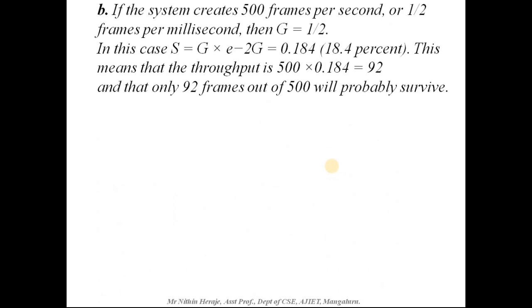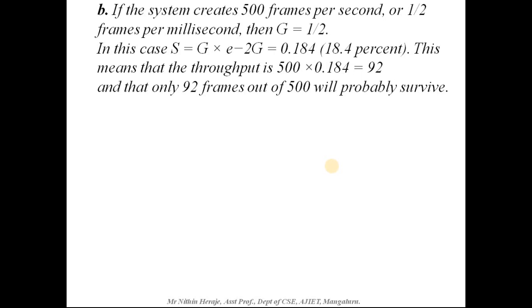The second case is that if the system creates 500 frames per second, or 1 by 2 frames per millisecond, then G equals 1 by 2. Then the throughput is G into e power minus 2G, which gives you 0.184, or 18.4%.